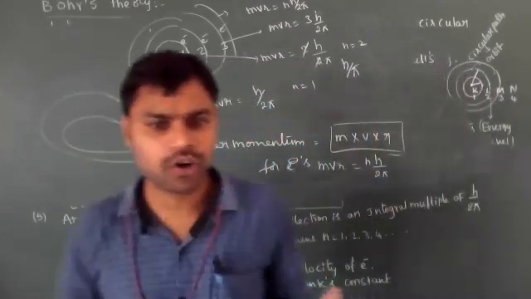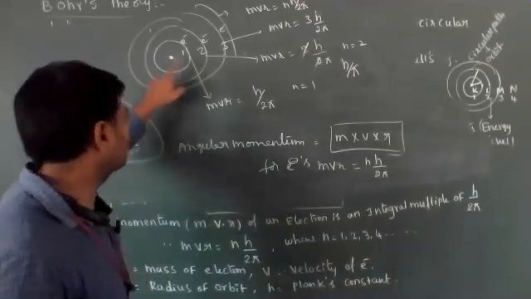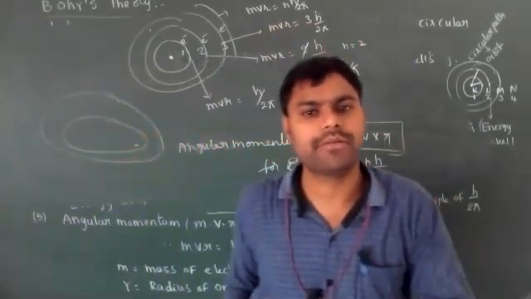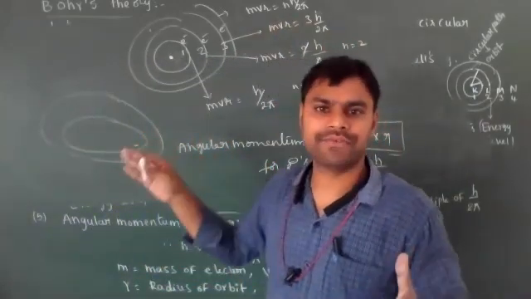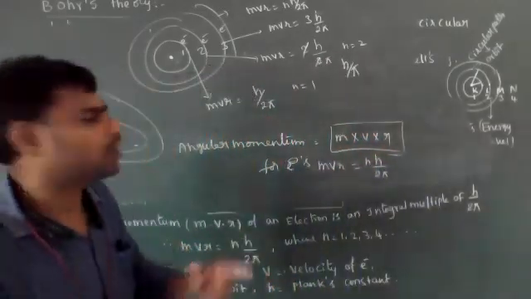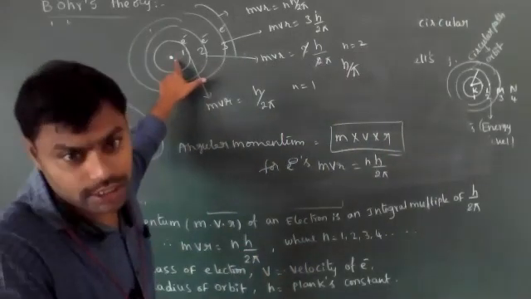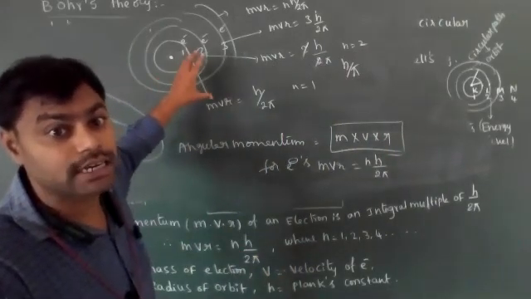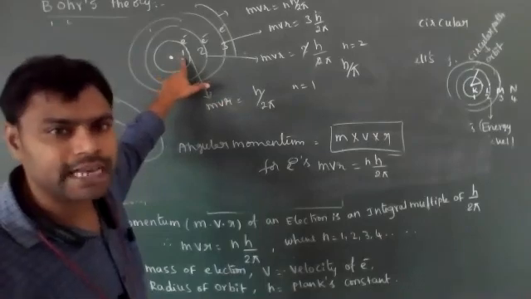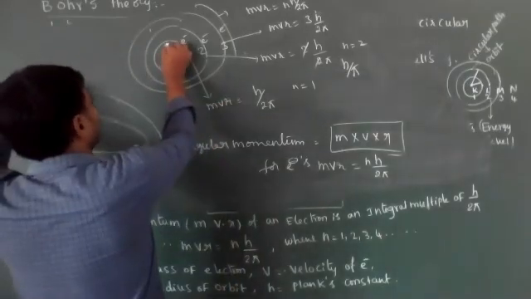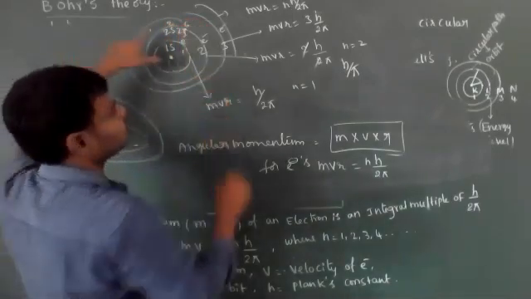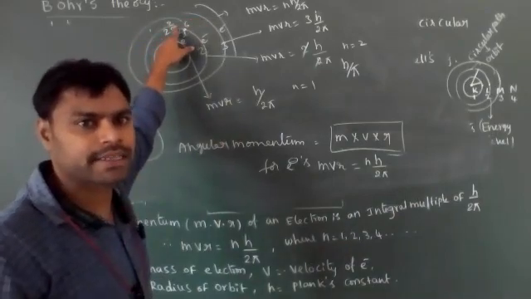nh by 2 pi, because we don't know where the electrons are; they may be present in the first orbit, the second orbit, the third orbit or the fourth orbit, depending on their atomic number. Atoms have some fixed number of electrons, and all electrons are not present in a single orbit. The electrons are distributed based on their energy levels and atomic number. In the first shell, a maximum of 2 electrons are present, in the 1s orbital. In the second shell, 2s and 2p orbitals are present, and 2 plus 6, total 8 electrons maximum.